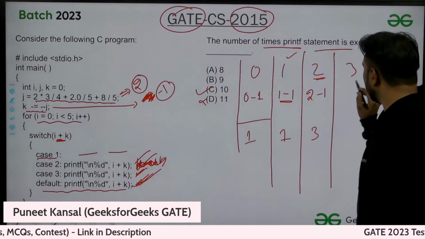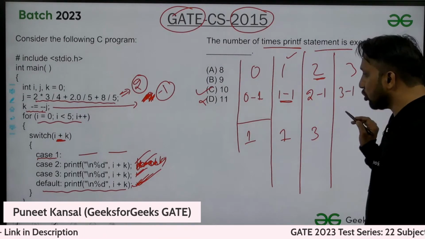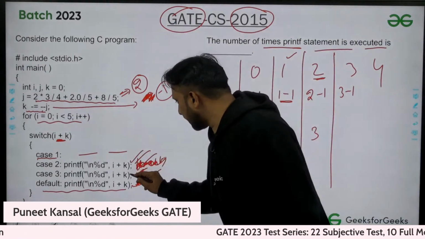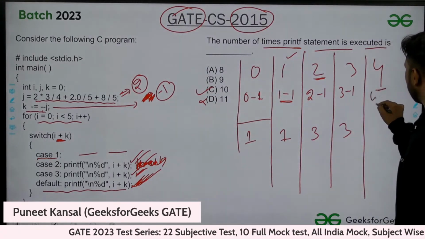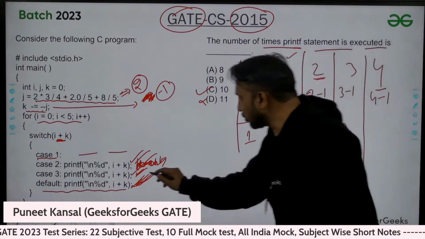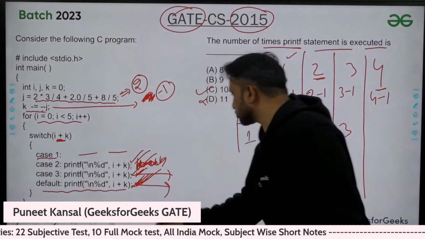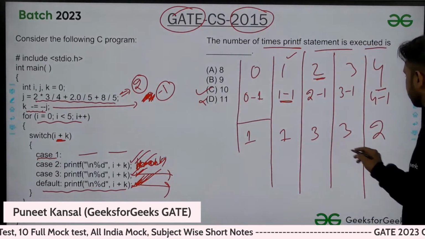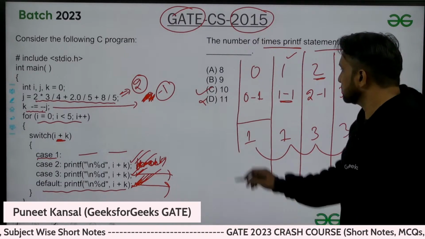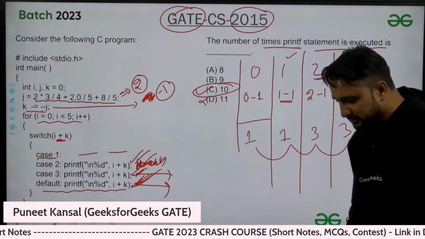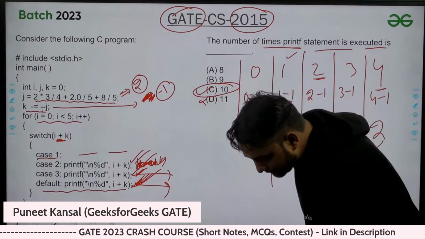Now I value is 3, so 3 minus 1 is 2. I will start from 2 and I will again print all the 3 statements. I value is 4, 4 minus 1 is 3. I will go to 3 and I will print these 2 statements now. So total is 5, 8, 9, 10. So C is the right answer.